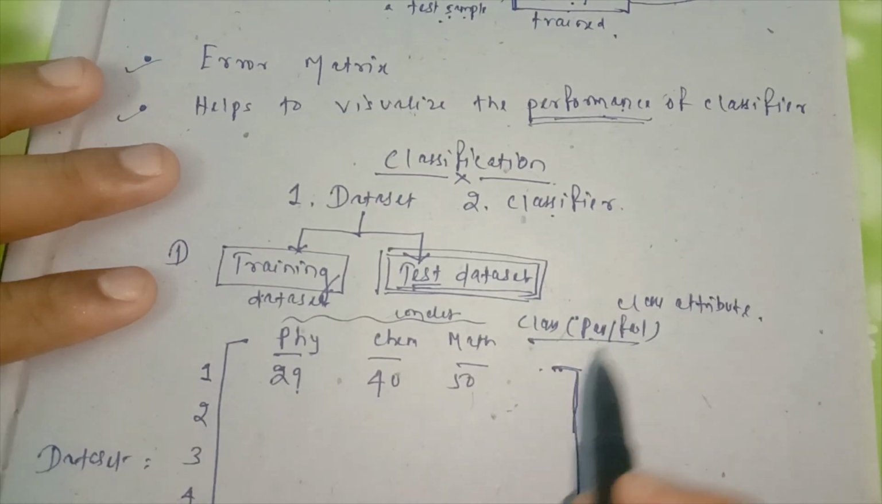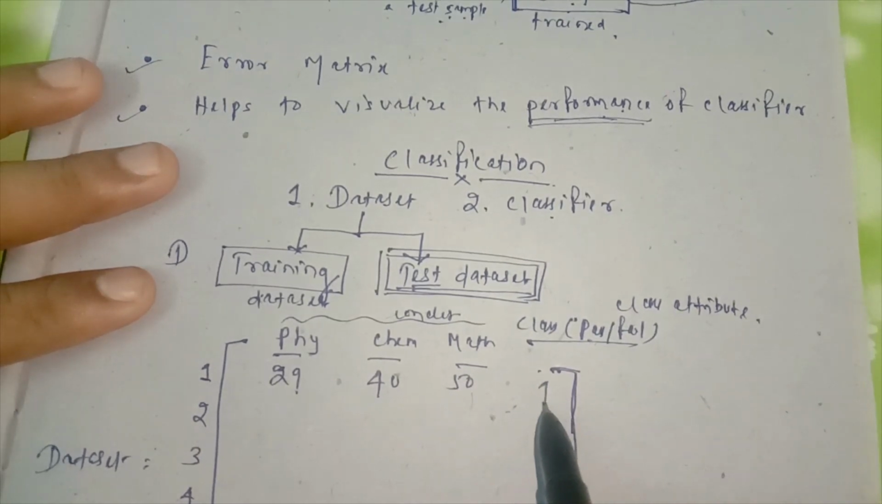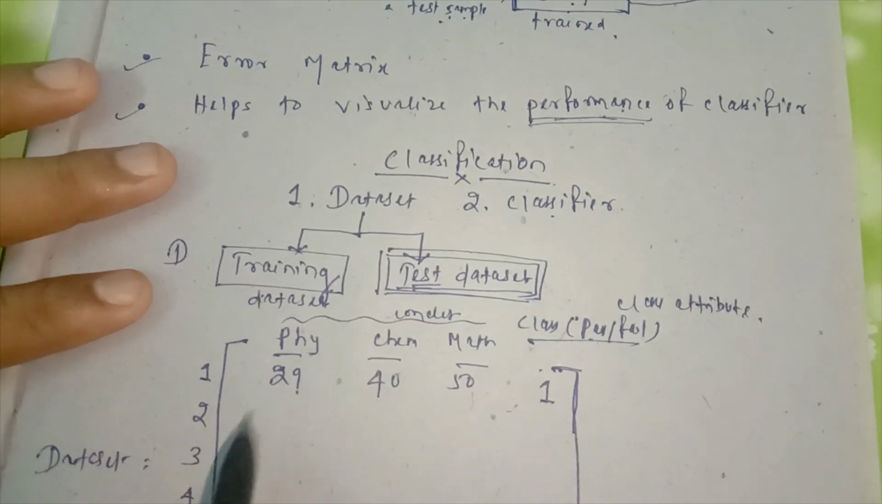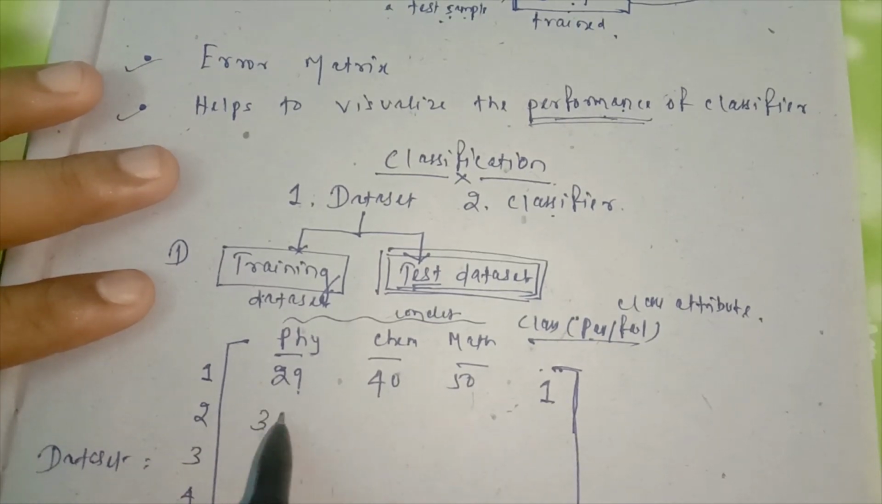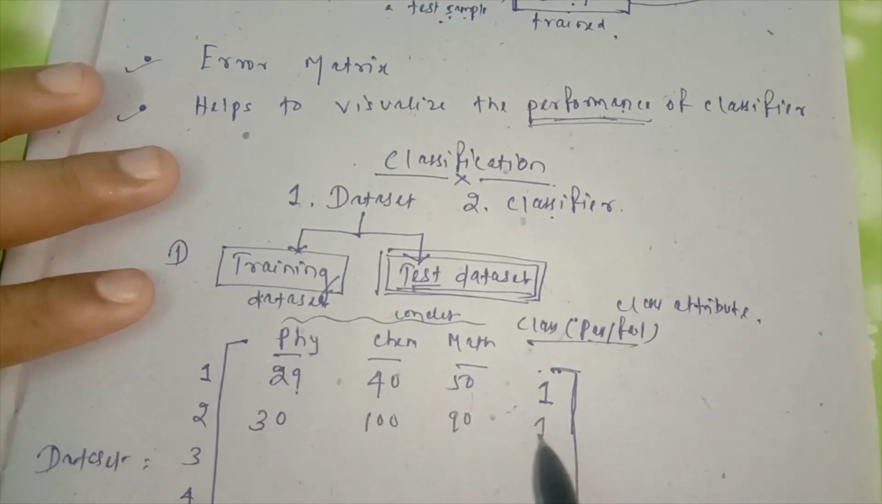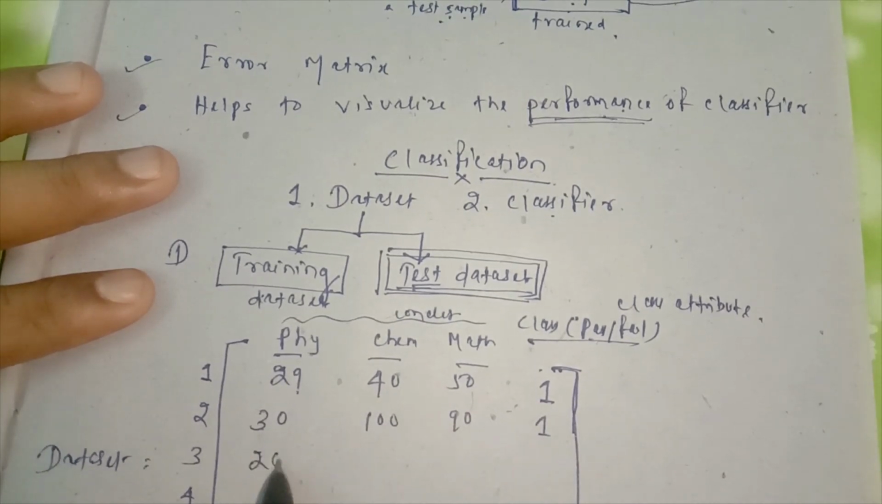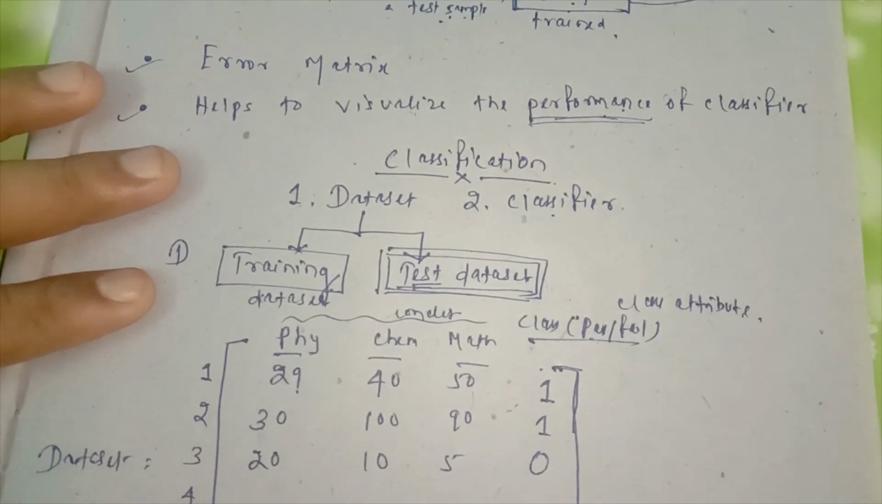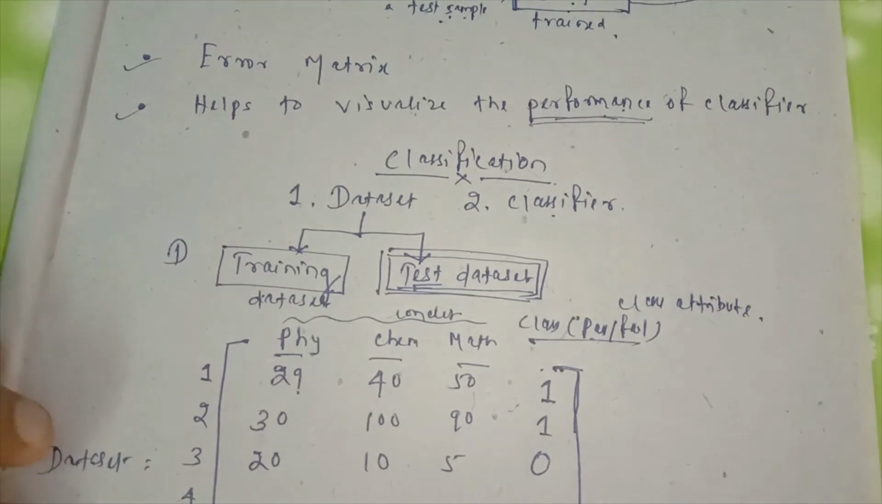Pass, basically I want to present pass in the form of 1. So like this you can make 30, 100, 90 pass, and 20, 10, 5, 0 fail. Like this there are 100 samples available, and 1, 2, 3, the student fails. So like this 100 pieces of information are available.